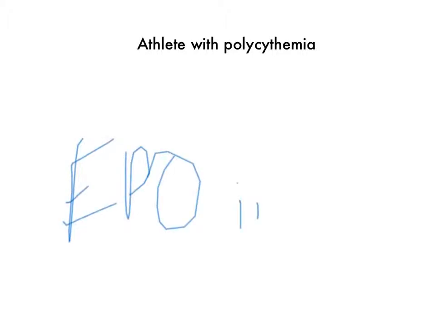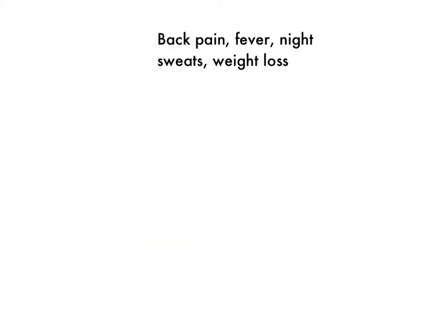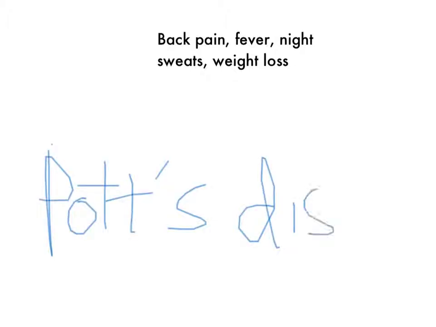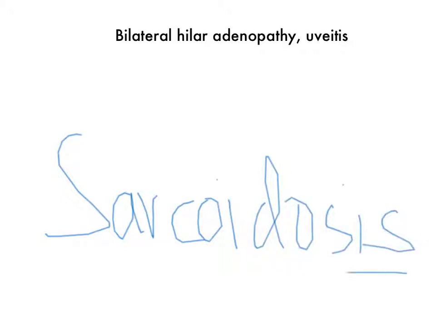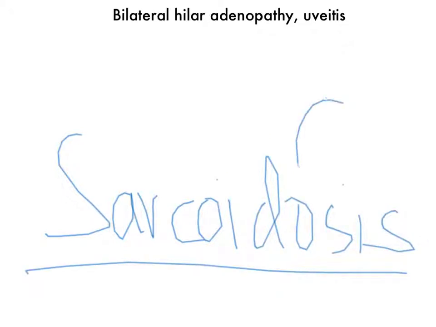It's a fibrillin defect. Athlete with polycythemia. That's when you want to be thinking about an EPO injection. Back pain, fever, night sweats, weight loss. There's a lot of things, but you can also think Pott disease. Remember, Pott disease is pretty much just TB, but it's in the vertebrae. Bilateral hilar adenopathy and uveitis. Remember, this is going to be sarcoidosis, because sarcoidosis can hit almost any organ, but most likely likes the lungs.